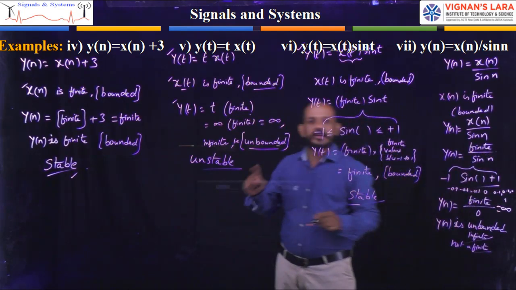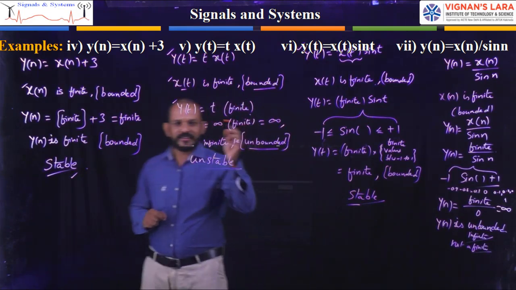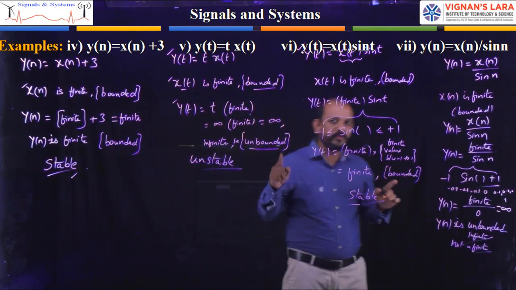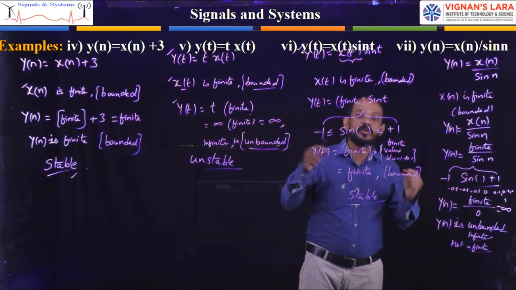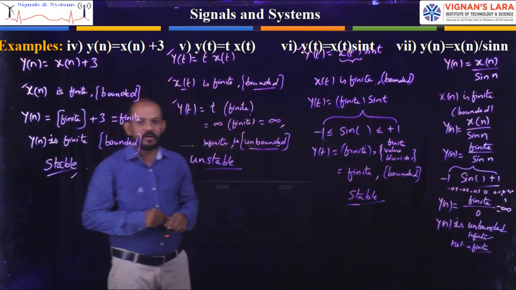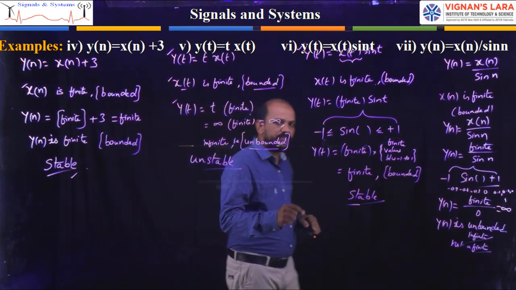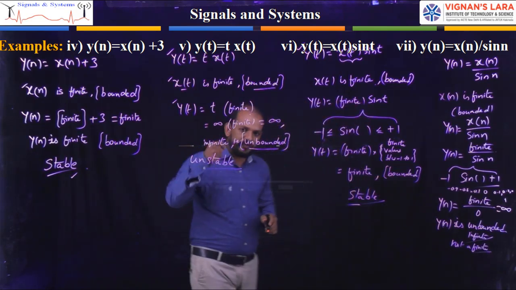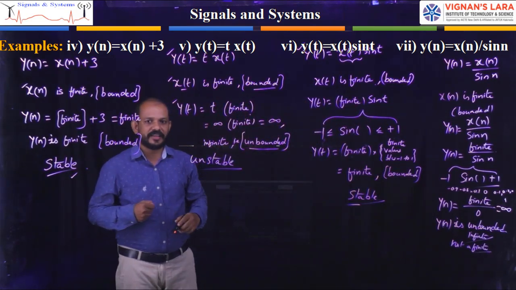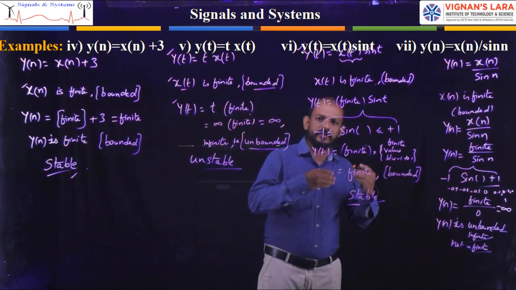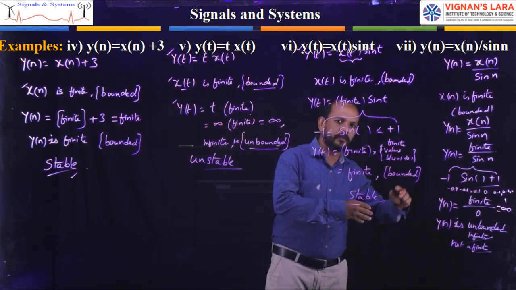For one sample it is producing an infinite value, so we have to say it is unbounded, because for each and every sample, for each and every time instant, the bounded input has to produce bounded output.